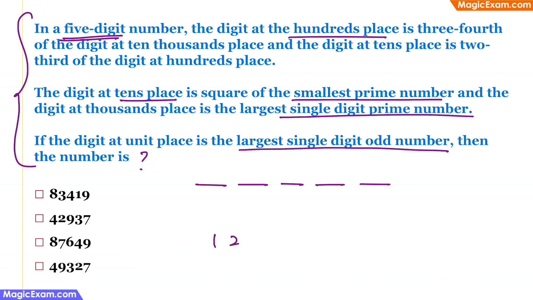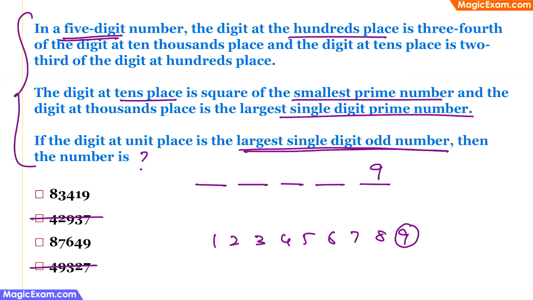So if we look at all the single digits, 5, 6, 7, 8 and 9, we see that the largest single digit odd number is 9. Therefore, the unit place has to be 9. We can eliminate these two answer options because they are ending with 7.